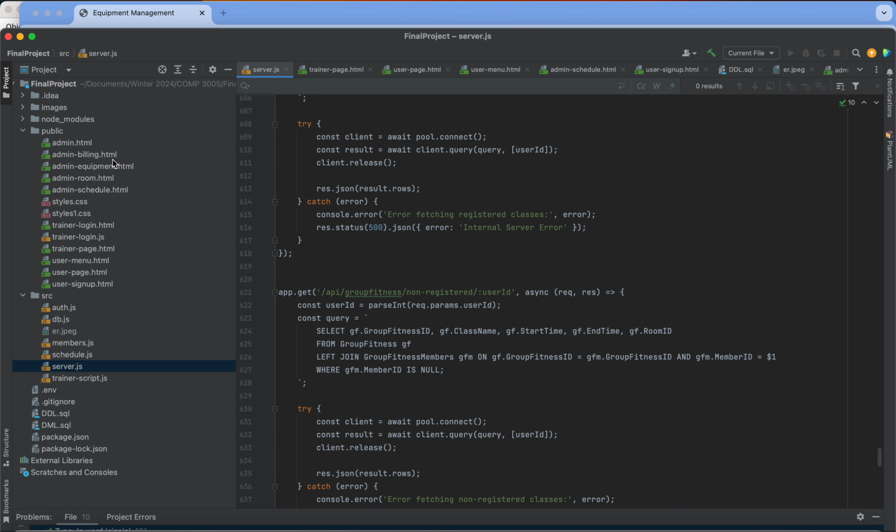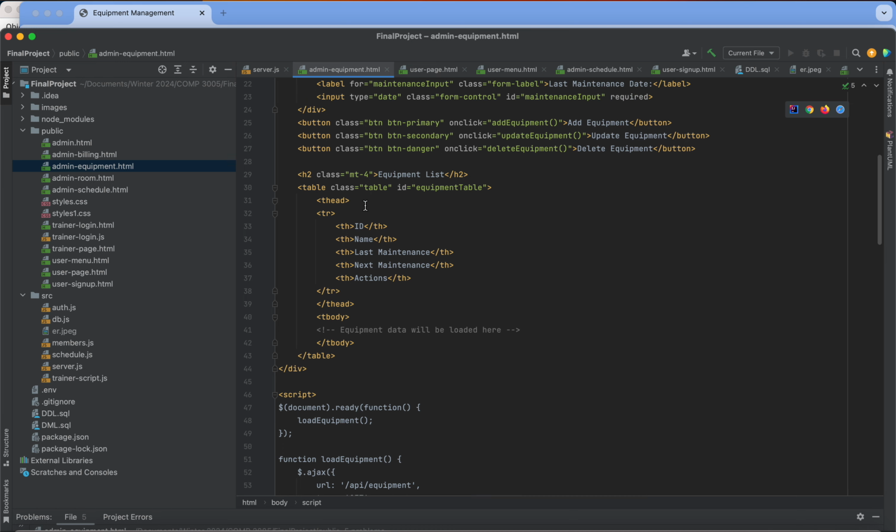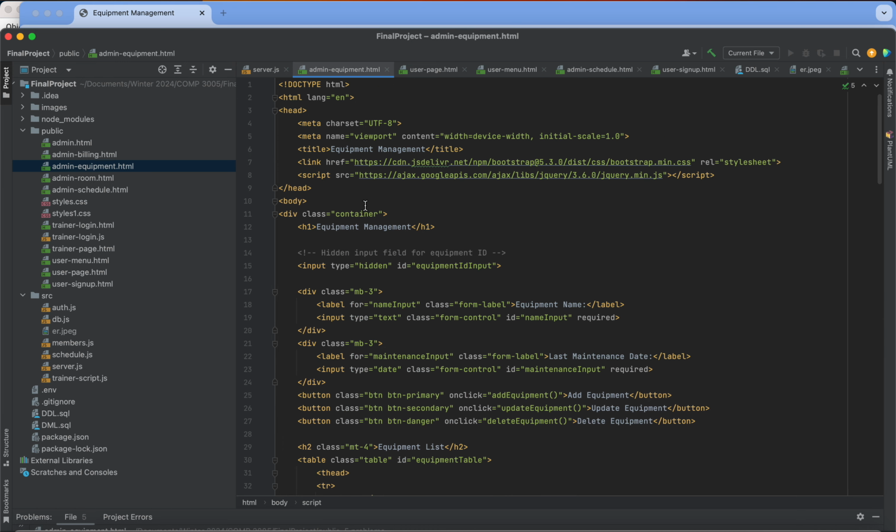And again, our code is here for the HTML, just one HTML file. We put the route in our server, and we just reach that page. In that page, we can do our process with the equipment and stuff like this.